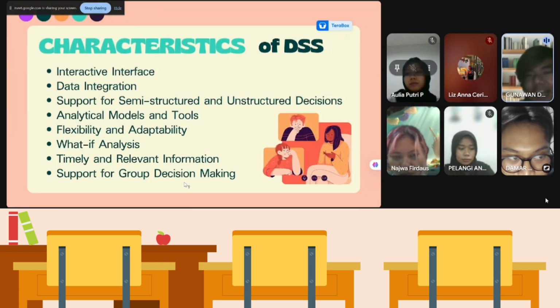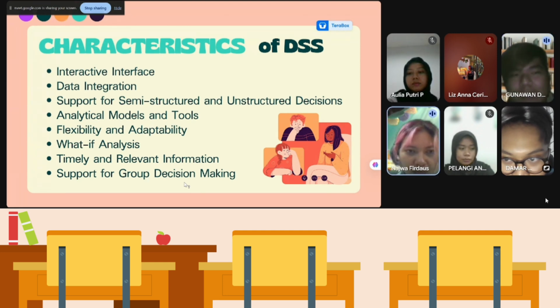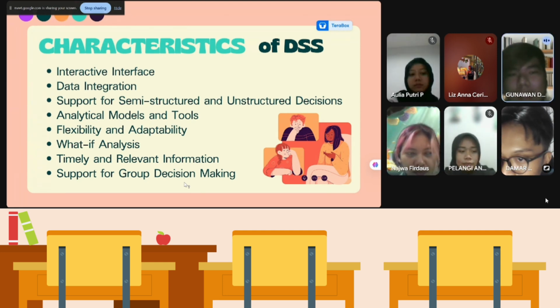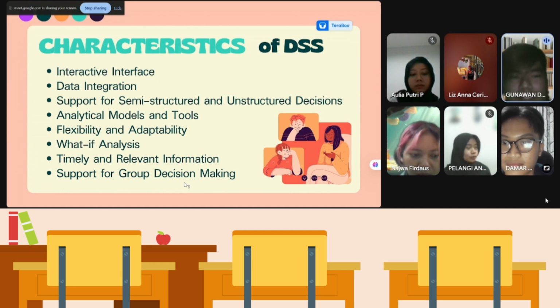The characteristics of DSS: interactive interface, and then the next one is data integration, and then support for semi-structured and unstructured decisions, and then analytical models and tools, and then flexibility and adaptability, and then what-if analysis, timely and relevant information, and then the last is support for group decision making.